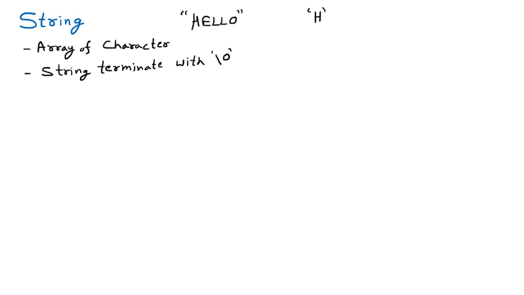So this thing we have already learned: every string ends with the terminator slash 0. If I am taking a normal character like H, A, W, they are not going to end with the null character. Just like the example of the character H, it is not going to have the terminator. But if I store this hello into the character array, then for sure it will have the null terminator, that is slash 0.